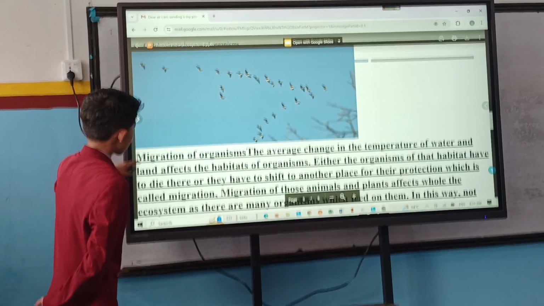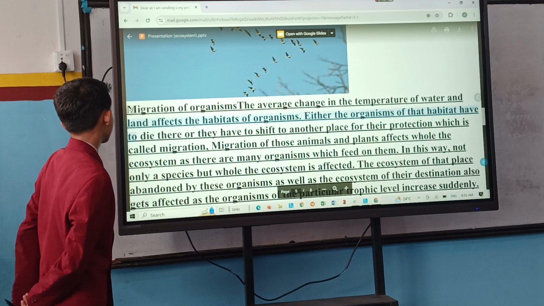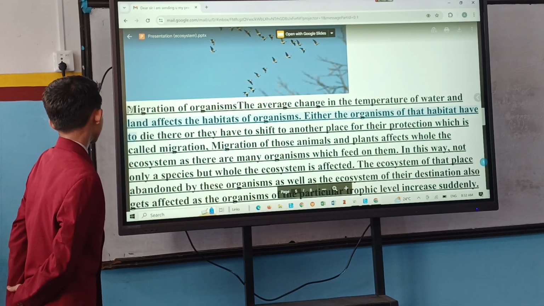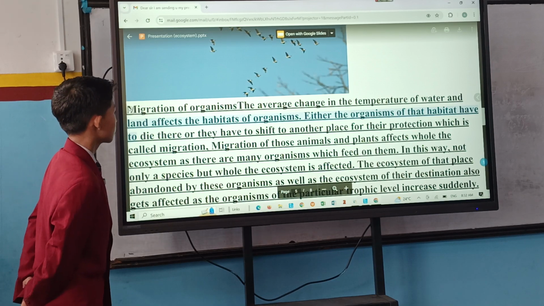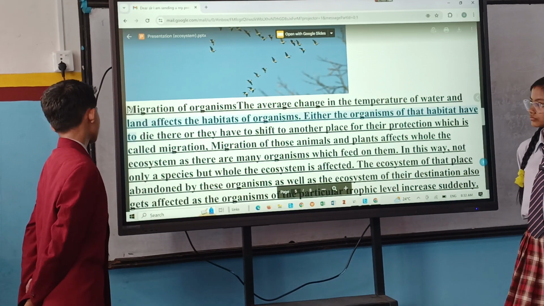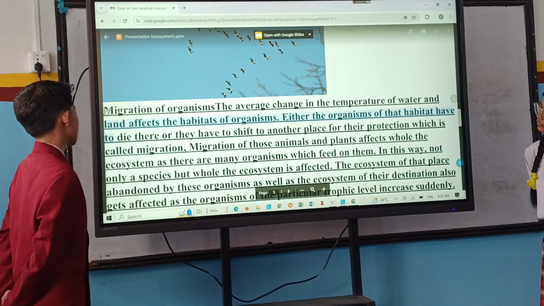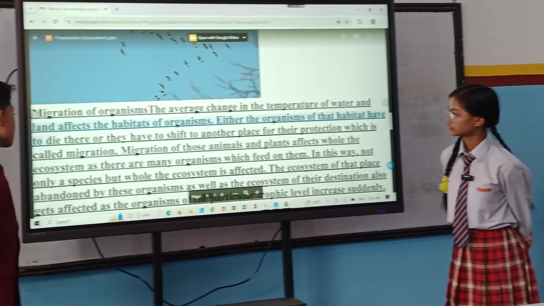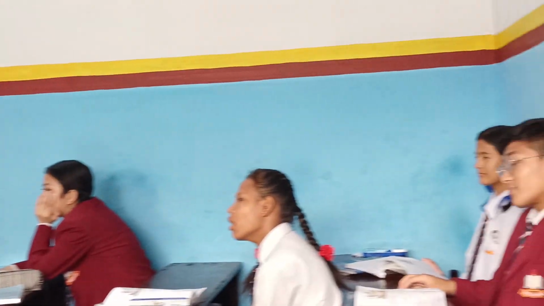Migration of organisms. The average change in the temperature of the water and the land affects the habitat of the organism. Either the organisms of the habitat have to die there, or they have to shift to another place for protection, which is called migration. Migration of those animals and plants affects the whole ecosystem, as there are many organisms which feed on them. In this way, not only a species but the whole ecosystem is affected.